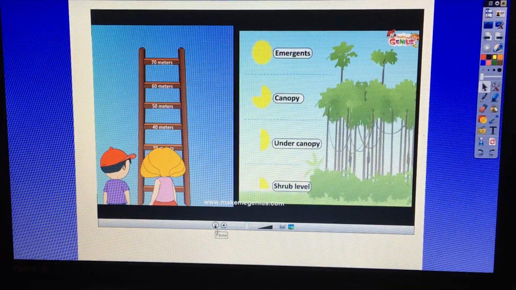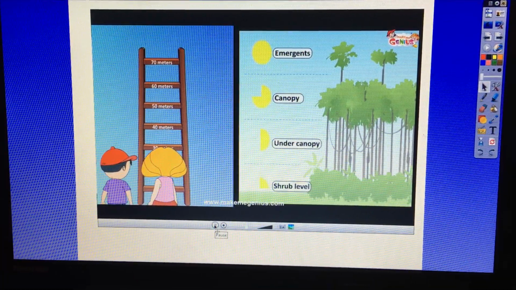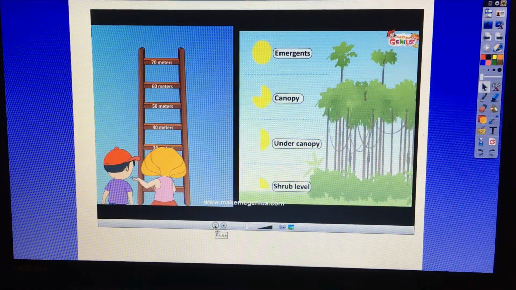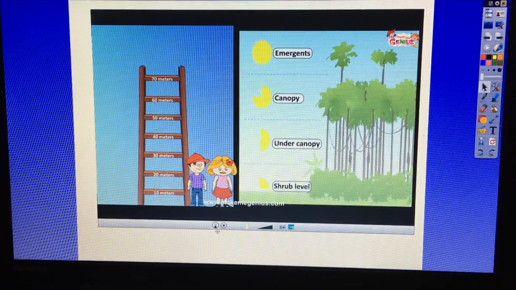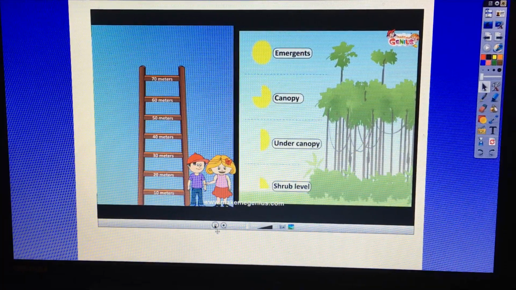Imaginary rainforest. The height of the rainforest is written on different steps. Do we need to climb? Yes, but let's first see what lies at the bottom. The forest floor is also known as the shrub layer. It is dark and gloomy with very little vegetation between the trees.